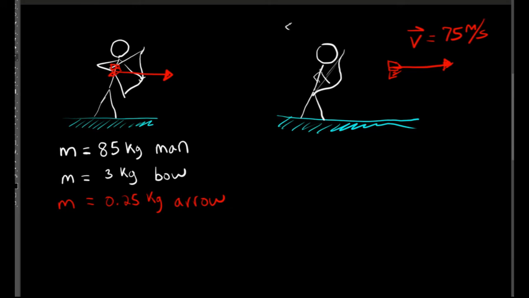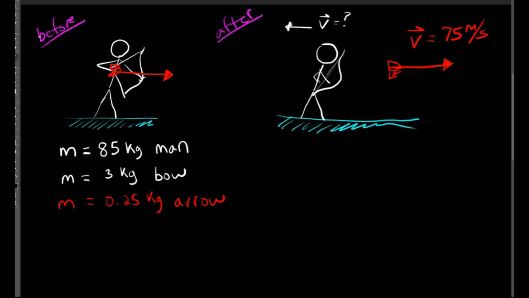So after it's released, we have the arrow moving at 75 meters per second to the right, and our archer moving at some unknown velocity to the left, and that's what we're trying to find. And again, the key to this problem is the conservation of momentum, and the momentum before the arrow is released has to be equal to the total momentum after the arrow is released. And our system is this guy, his bow, and his arrow.